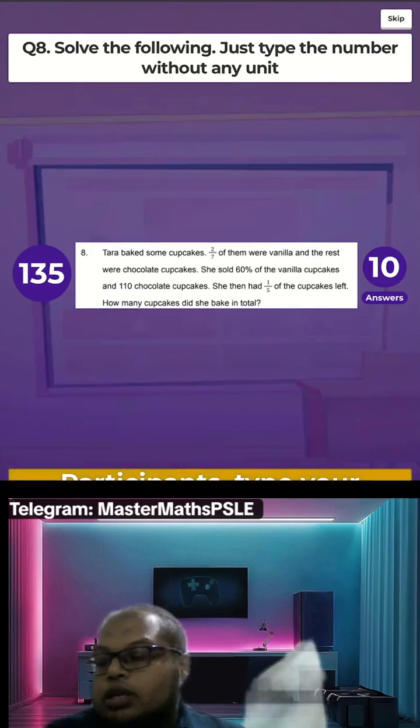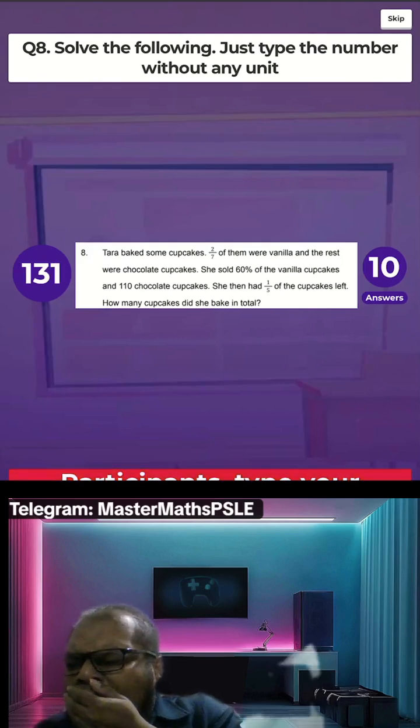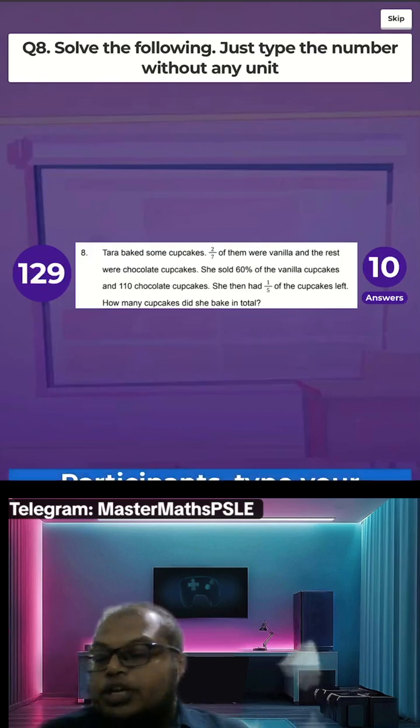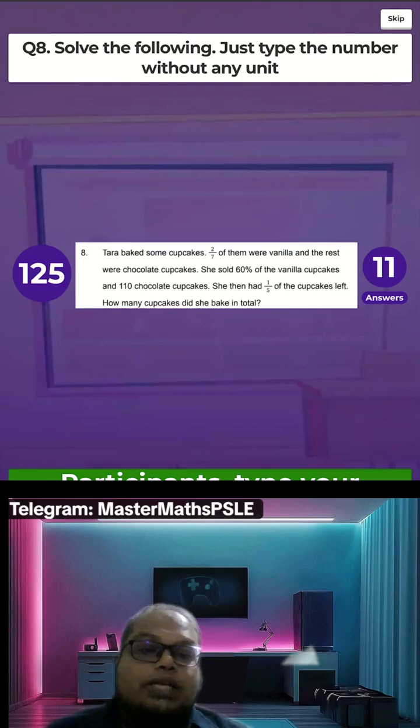So in a way the denominators are the same, supposed to be the same. So you can start off by making the denominators the same.